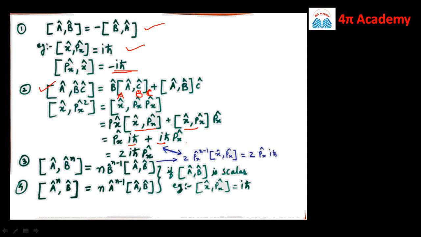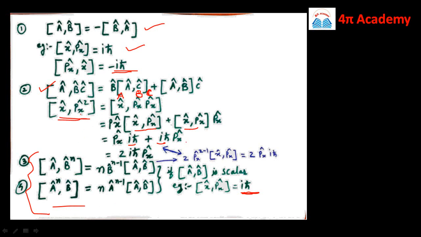If the commutator bracket of A comma B is a scalar, for example the commutator bracket of X comma Px is equal to iħ, where this iħ is a scalar, then we can apply these two properties, and by using these properties we can avoid the steps involved in solving problems like this. For example, we can solve this problem in a similar way by using this property.